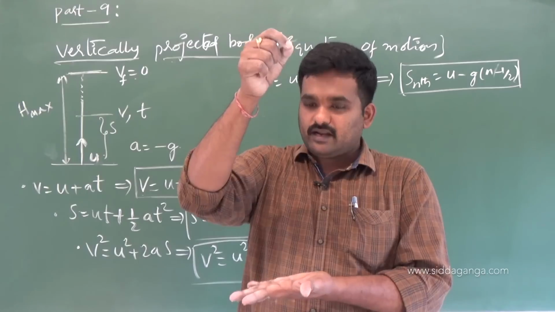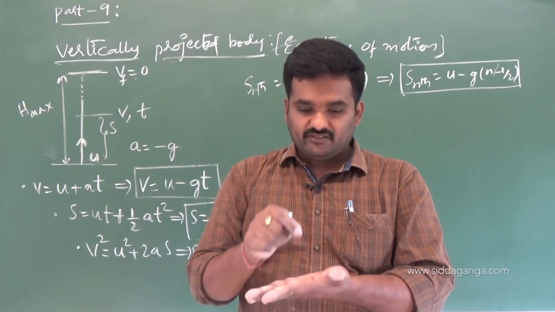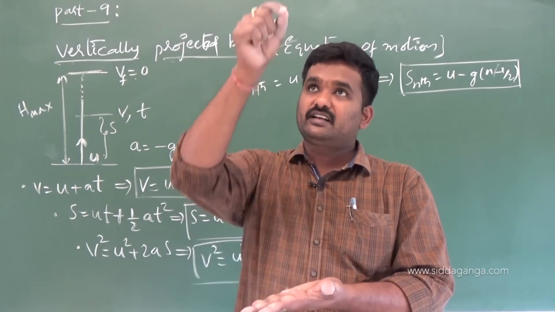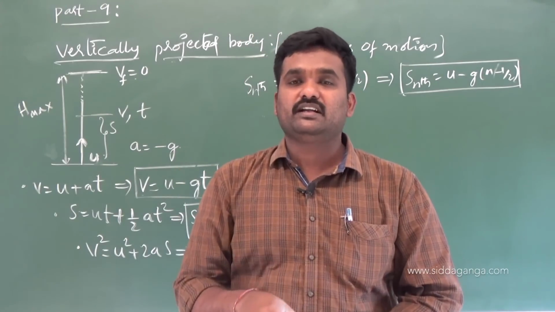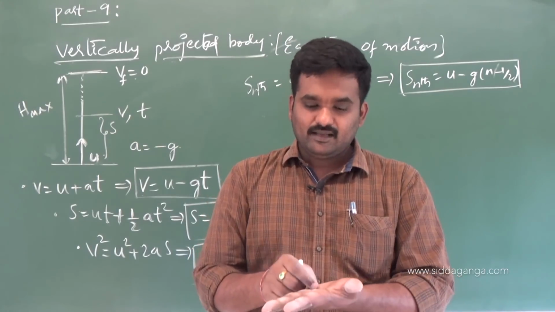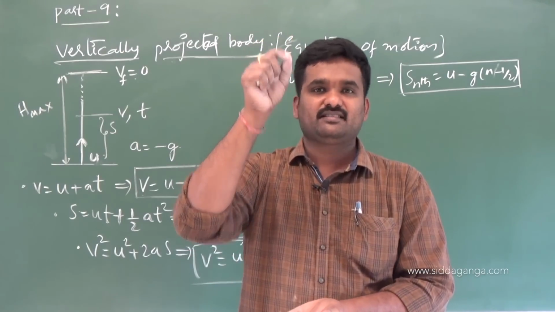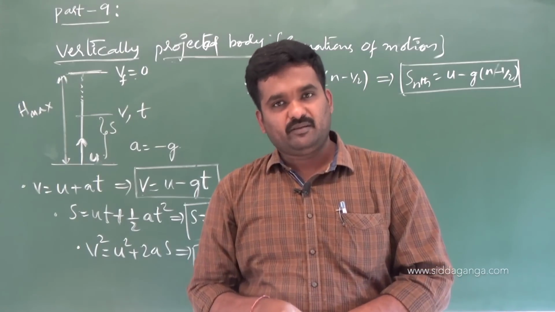And from that maximum height, it makes the transition back to the same point of projection. From the maximum height back to the point of projection, that time we call time of descent. What do you call that? Time of descent. Time of ascent means from the point of projection to reach the maximum height, and from maximum height to reach the point of projection, the time is time of descent.